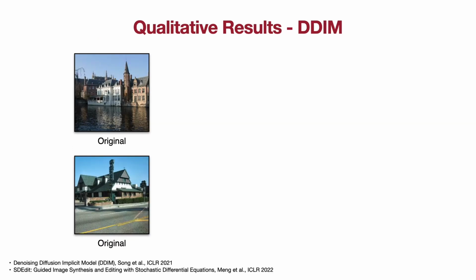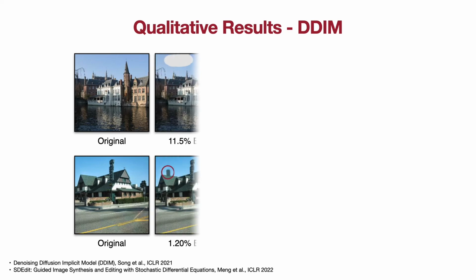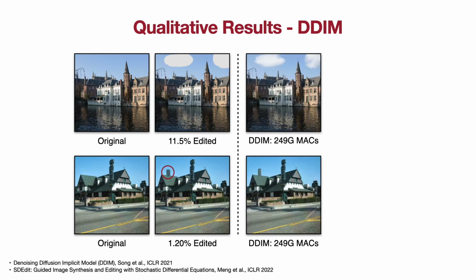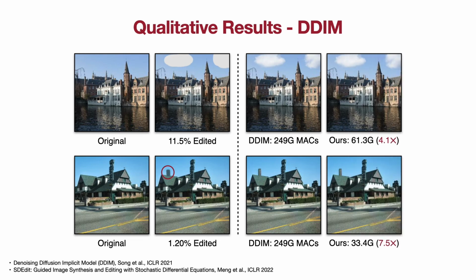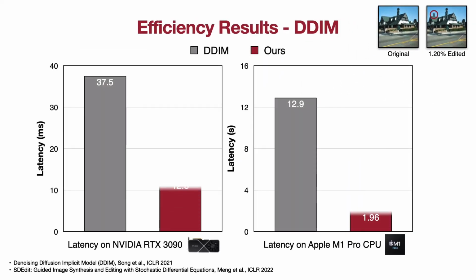Here, we show our results. These are the input images and user edits. And here are the outputs from vanilla DDIM. Our method achieves similar results while reducing the computation by 4 to 7 times. In the 1.2% added example, our engine achieves 3 times speedup on 3090 and 6.6 times speedup on Apple M1 Pro CPU.